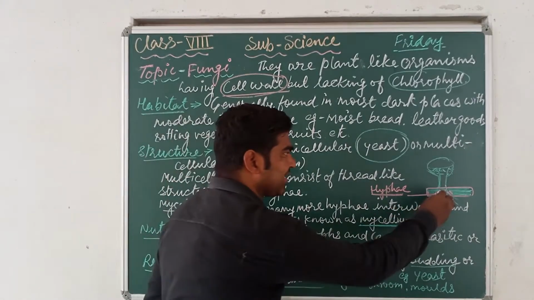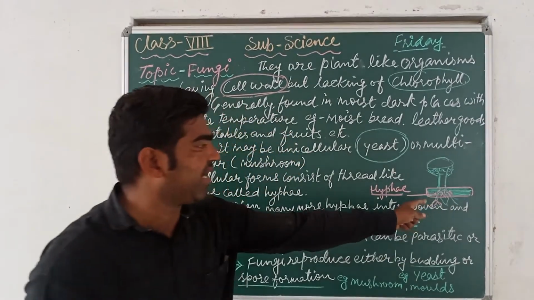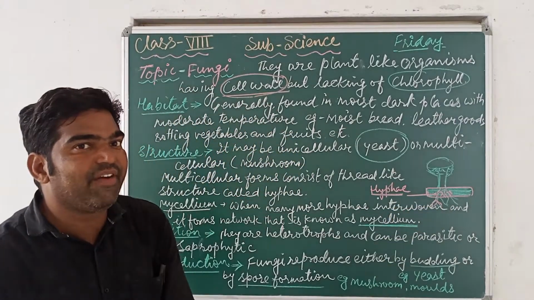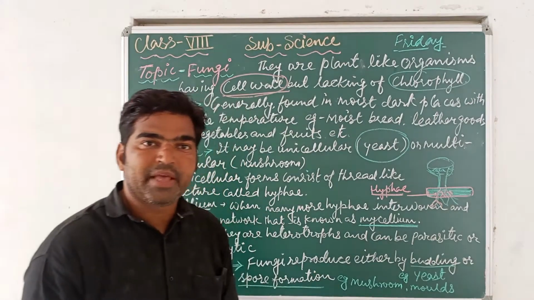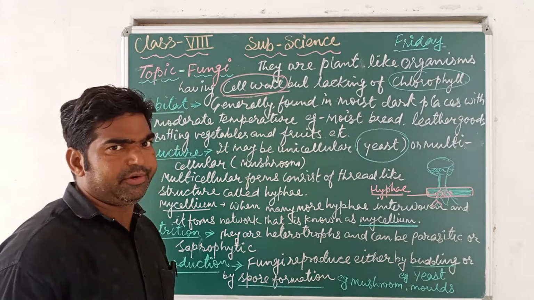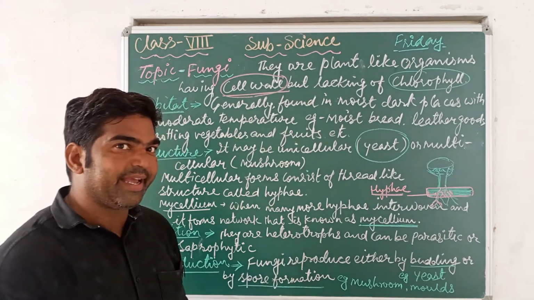This thread-like structure is known as what? Hypha. Hypha means the thread-like structures which help in the absorption of nutrients from decaying material.